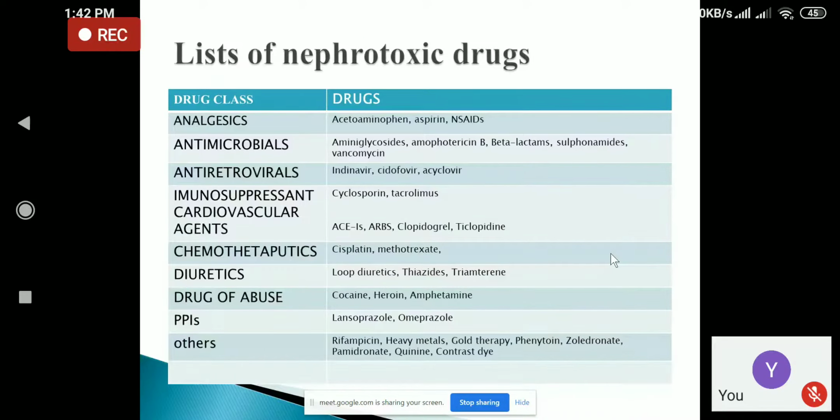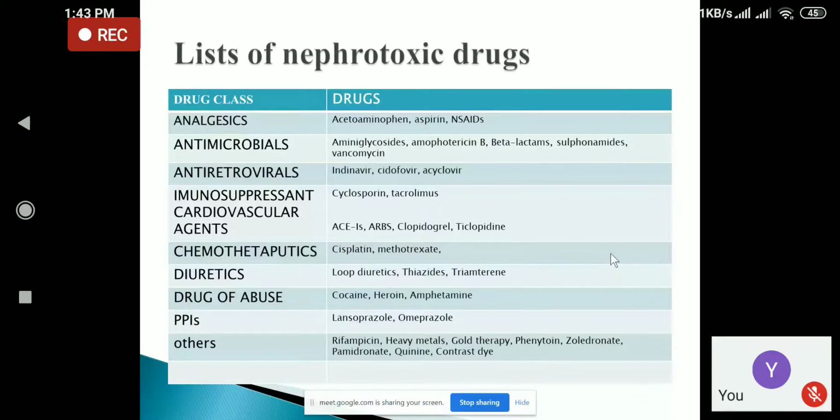So these are the list of nephrotoxic drugs. You may be asked during the viva to name the nephrotoxic group of drugs. These are the drugs like analgesics, acetaminophen, aspirin, NSAIDs. Usually acetaminophen, paracetamol, is a safe drug, but when it is taken in a dose of more than 8 gram, then it may affect the kidney or it may affect the liver as well. Otherwise, it is a safe drug.